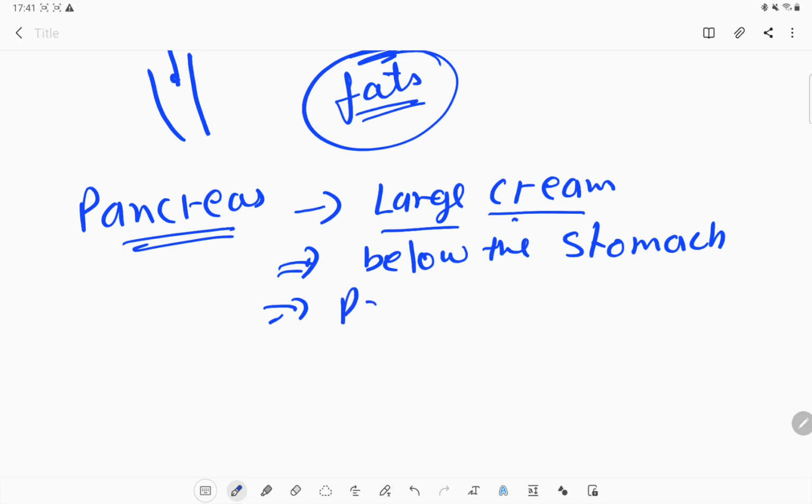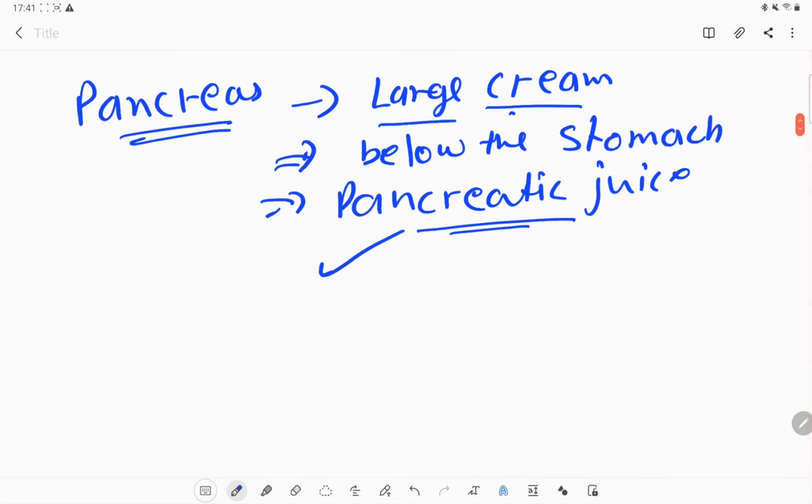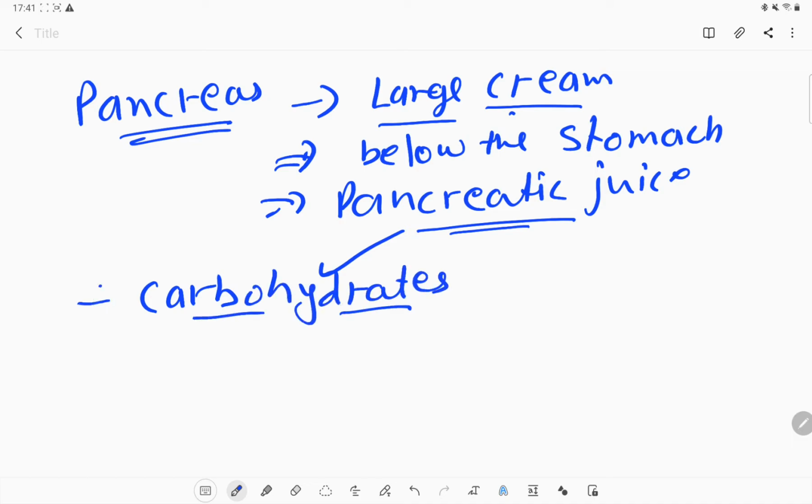Now what does it secrete? It secretes the pancreatic juice. And what is the function of pancreatic juice? To digest the carbohydrate which is not digested by the salivary gland. So that partial or leftover carbohydrate is digested with the help of the pancreatic juice, as well as fat.